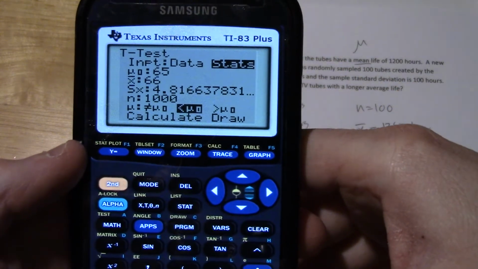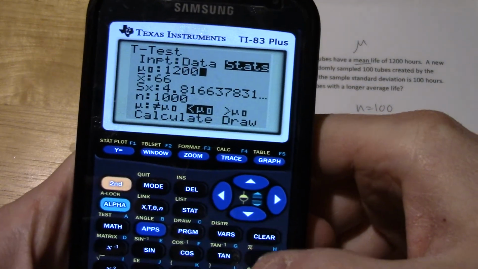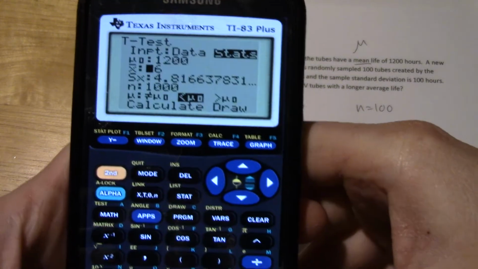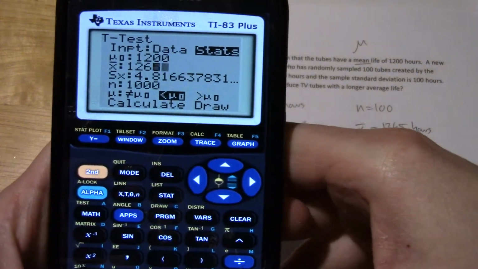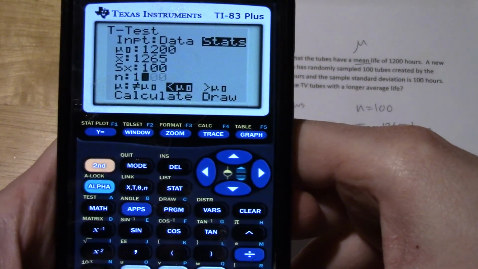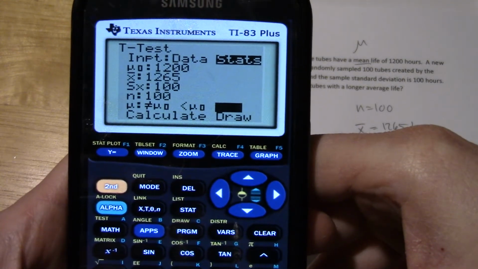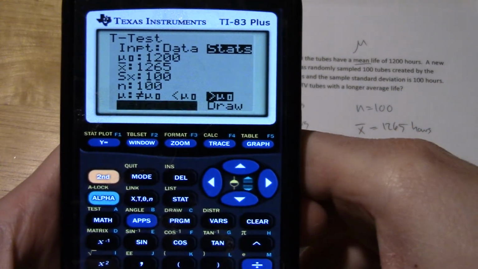So we're going to input some stats. We have the statistics. We think that the average life is 1200. From our sample we had 1265. The standard deviation was 100 and the sample size was 100. And we think that the new process may be better. So we think the mean has gone up.